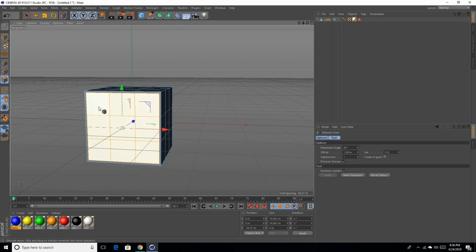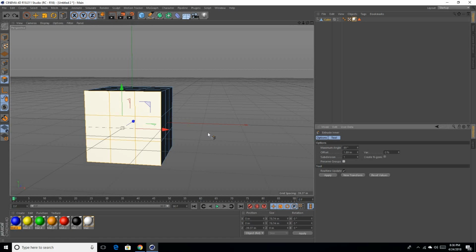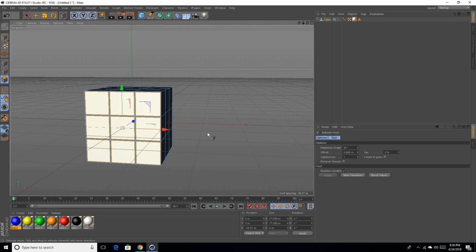But before we extrude to the left, let's go to your extrude inner tools down here in the bottom right, and make sure you have preserve groups off. So you have it off, and now you're going to click and drag to the left just a little bit, just as much as you think your border is necessary, and that'll be it for that side. Now we go on to a different side, back to our selection tool. The shortcut for that is spacebar.